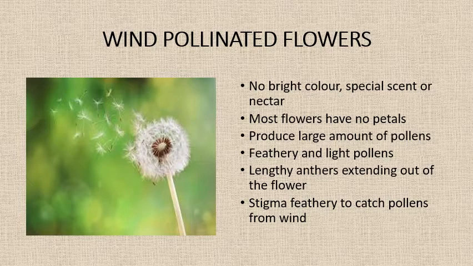Such flowers have lengthy anthers that are extending out of the flower so that they are easily blown away by the wind. Wind pollinated flowers have feathery or light pollens so that moving with the wind is easy. The stigma is also hairy so that collection of pollens from the air is easier. Some examples of the flowers that are pollinated by wind are wheat, maize, conifers, etc.